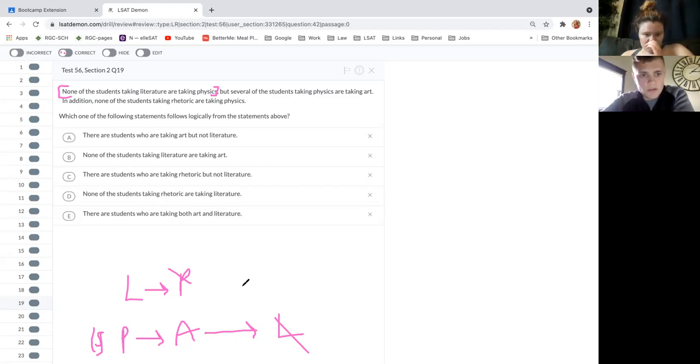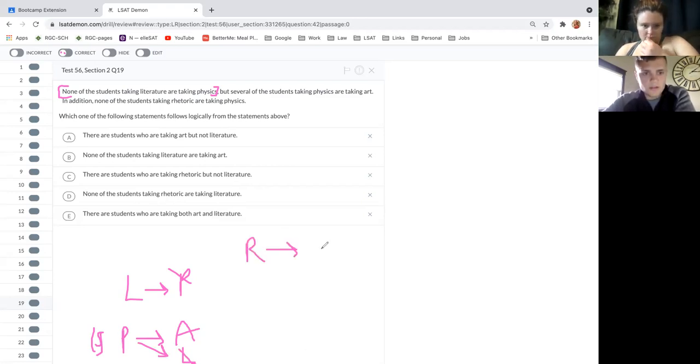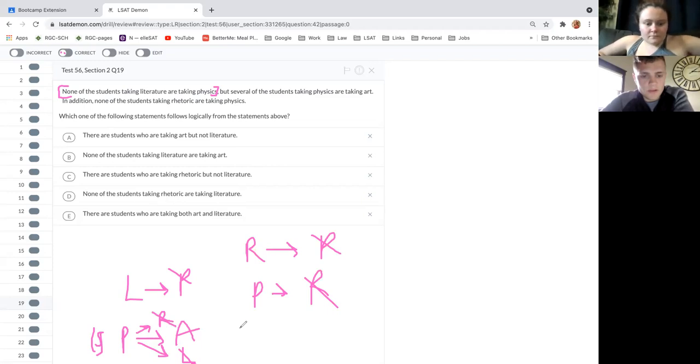In addition, none of the students taking rhetoric are taking physics. Okay, so none of the people taking rhetoric are taking physics. So if you take rhetoric, what does that mean? You're not taking physics. Excellent. So if you are taking physics, you're not taking rhetoric. Cool. So if you're taking physics, you're not taking rhetoric or literature.